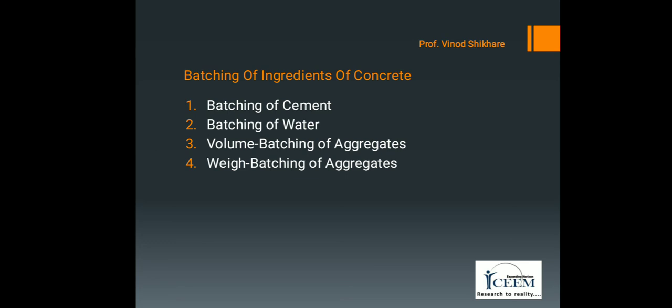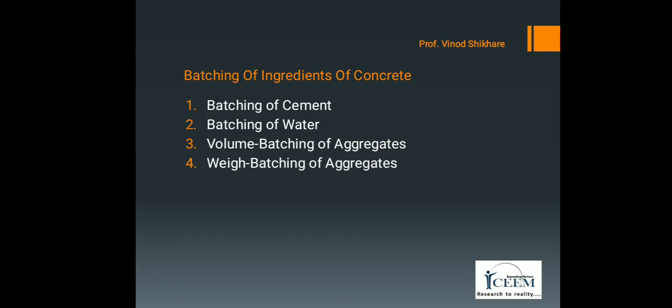Then volume batching of aggregate. In volume batching, materials are measured by volume. For measuring the ingredients of concrete by volume, a typical gauge box is used. These gauge boxes are available in different sizes, particularly of 35 liters, that is volume of one bag of cement, or in multiple of the same.